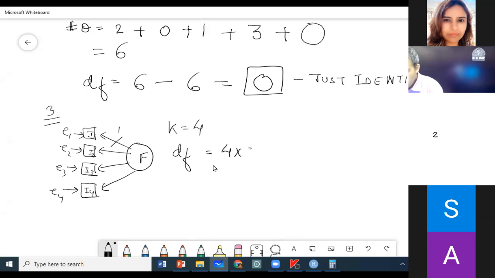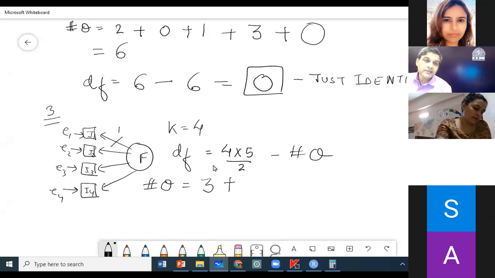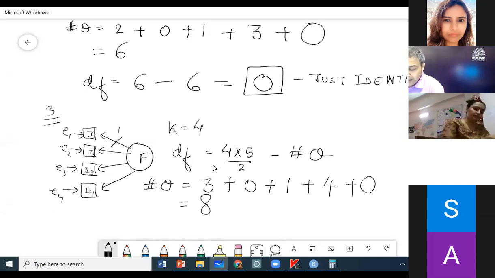4 into 5 divided by 2, that is k plus 1 by 2, minus hash theta. What is hash theta now? How many factor loadings? 3. How many covariances? 0. How many latent factor variances? 1. How many measurement errors? 4. How many structural errors? 0. So what do you get? You get 8. So degree of freedom now is 10 minus 8.